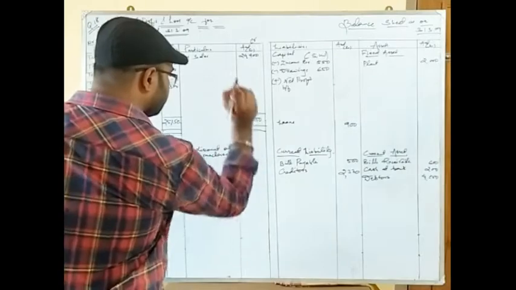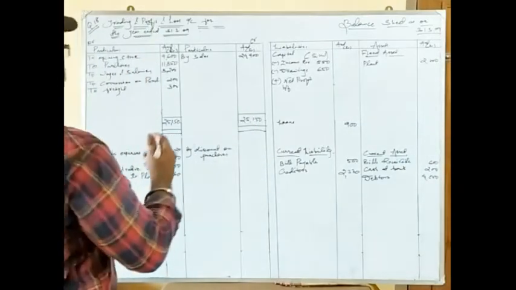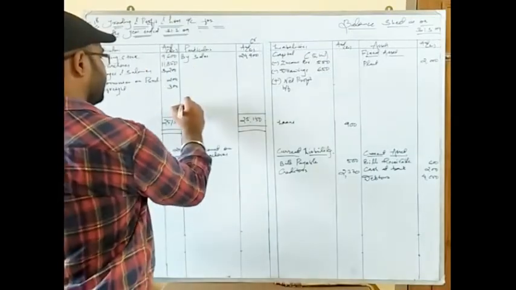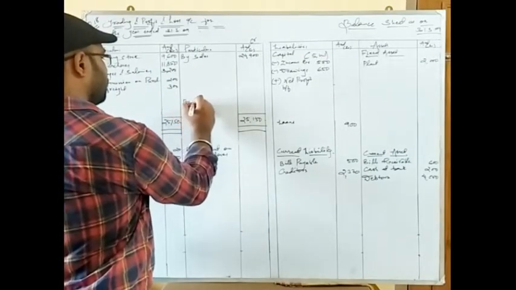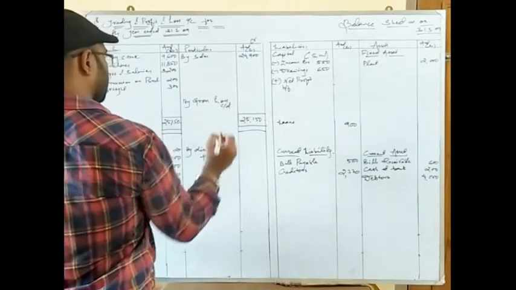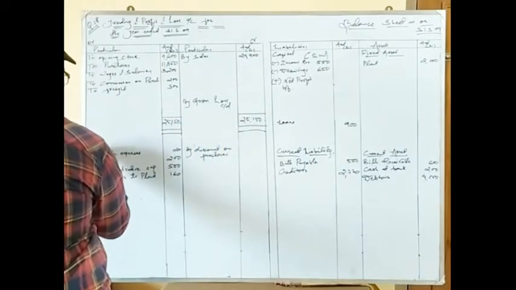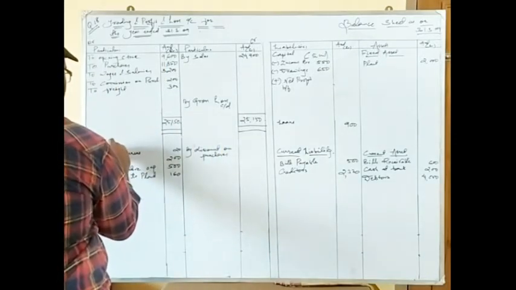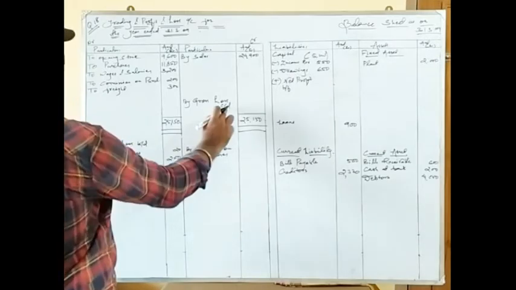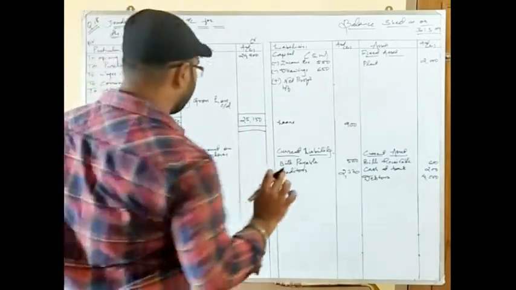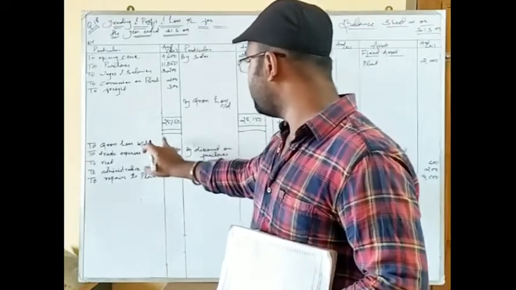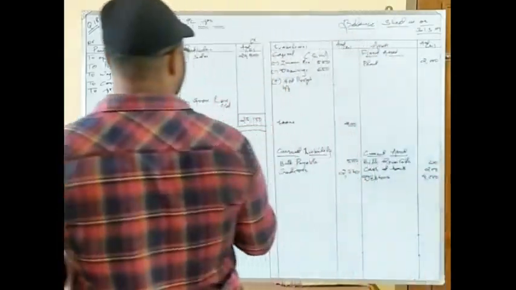Now, as we can see, the total of the debit side is more than the credit side. So definitely we are getting here a loss. So I will write here by gross loss, carry down. Similarly, we can write here to gross loss, because you have to post on the opposite side, and here it is written carry down, here it should be written brought down. I have already left space for that. If we have profit, we could have written here. If it is loss, then we will write here. So let us see how much loss we are getting.